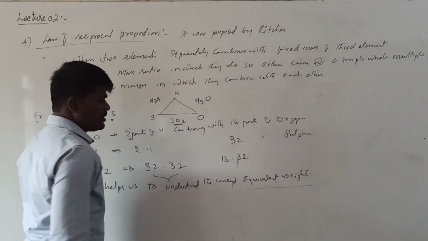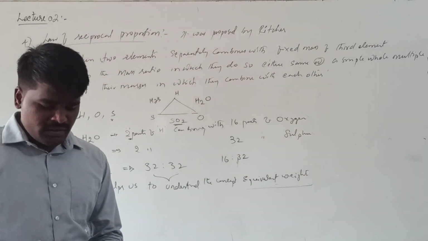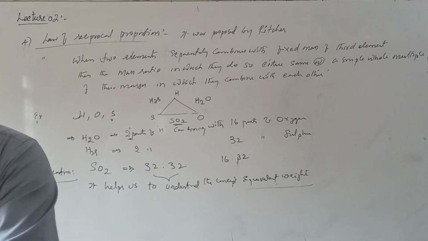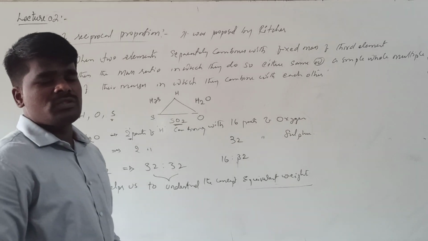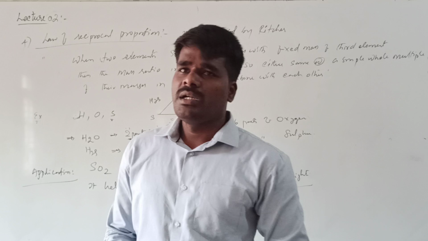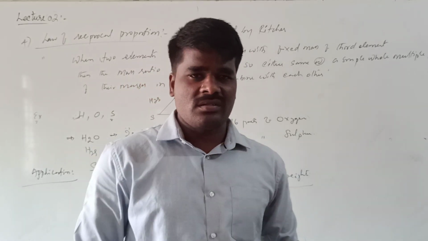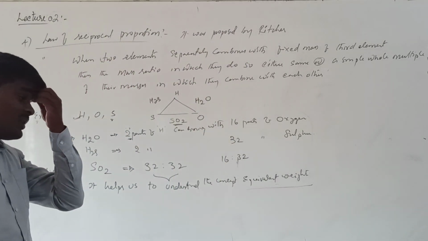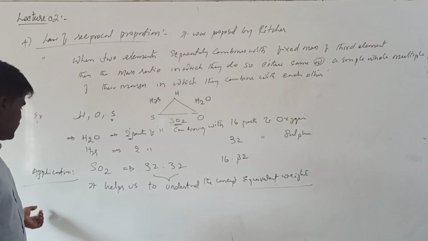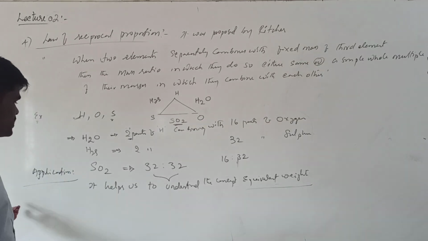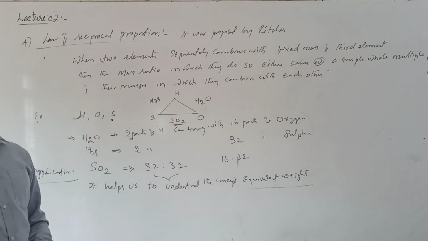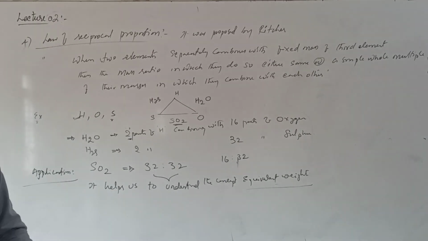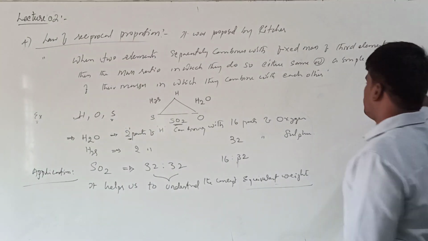We are going to study this concept further in this chapter. What is meant by equivalent mass? In a chemical reaction, substances always participate in the simple ratio of their equivalent masses. What equivalent mass means, we will discuss further in this chapter. Just remember that it helps us to understand the concept of equivalent masses. This is about the law of reciprocal proportion. Is it clear?